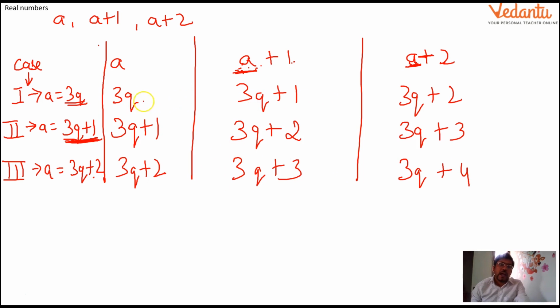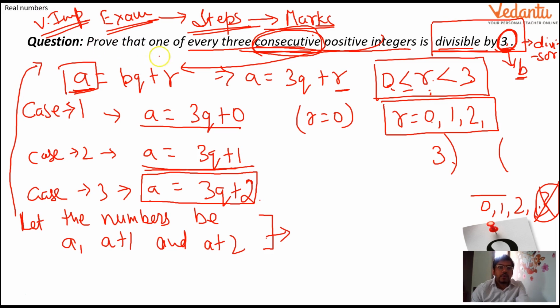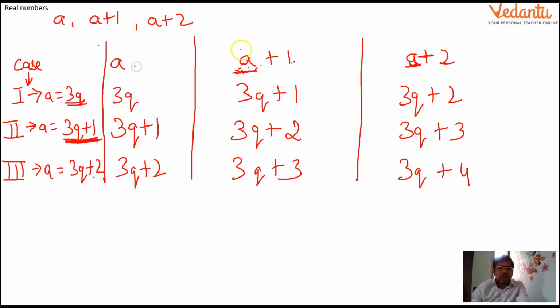3 threes are 9. Out of these 9 numbers, what we have to prove, just see here. Prove that only one of every 3 consecutive positive integers is divisible by 3. So these are the 3 consecutive integers: first, second, and this is third. In these 3 consecutive integers, only one will be divisible by 3.